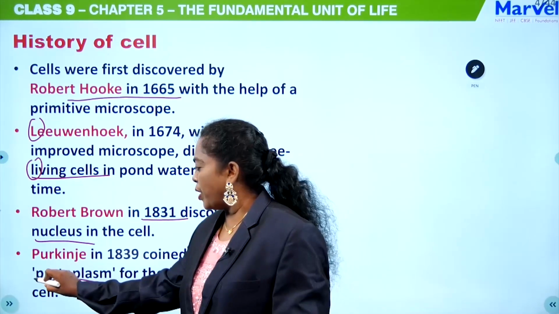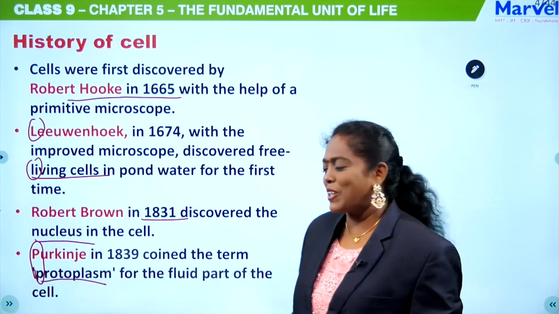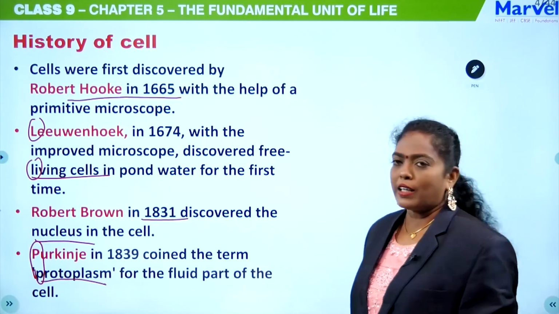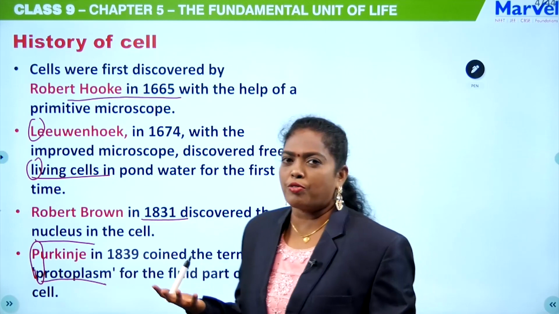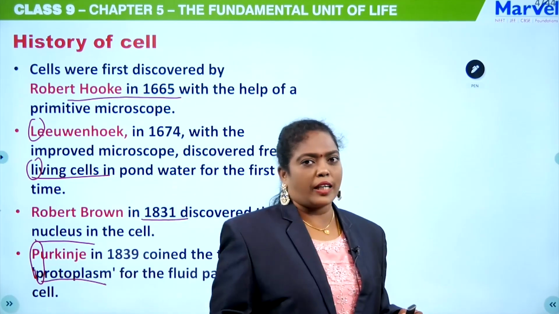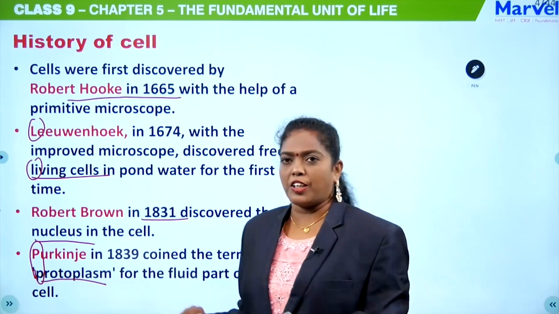So here also you can remember Purkinje, P for P. Okay, Purkinje, protoplasm, for the fluid part of the cell. Our cell has a fluid, and the name of that fluid is protoplasm. You can also call it cytoplasm. That was found out by Purkinje.